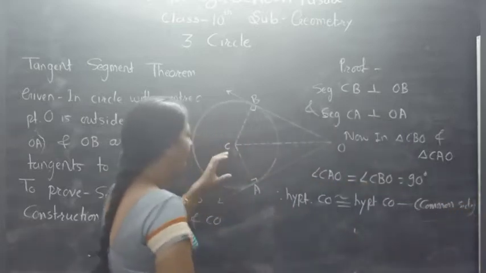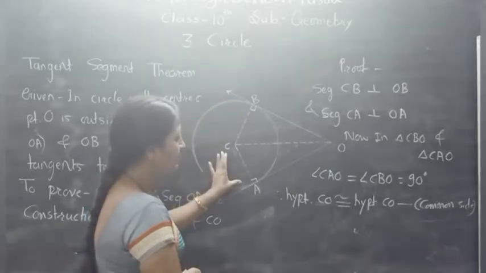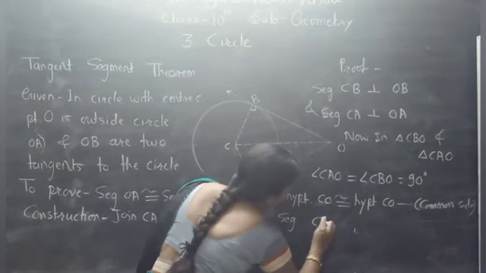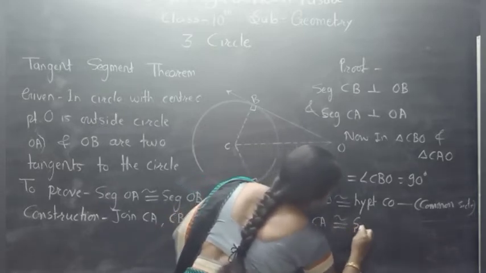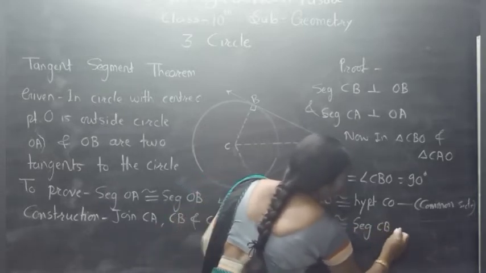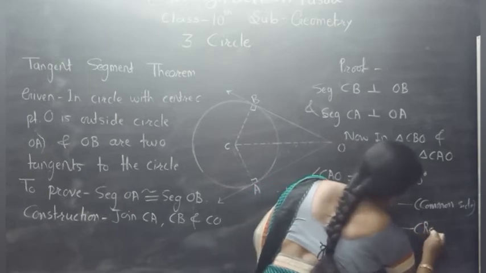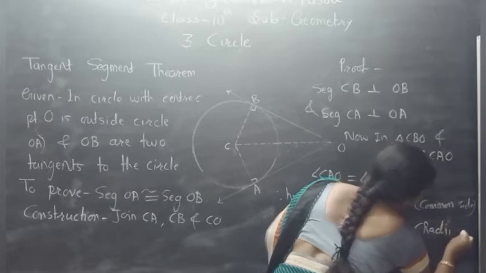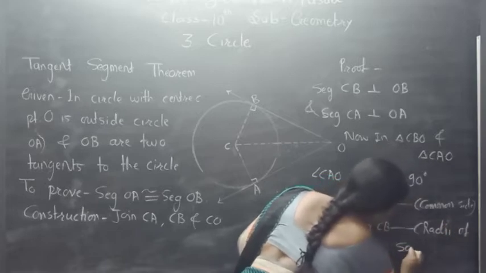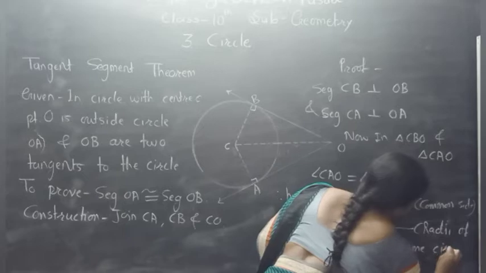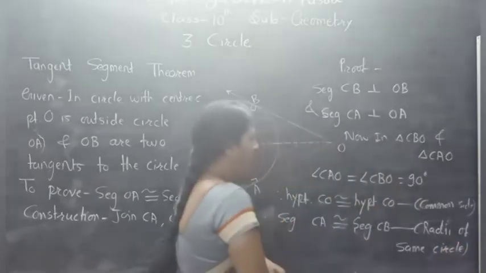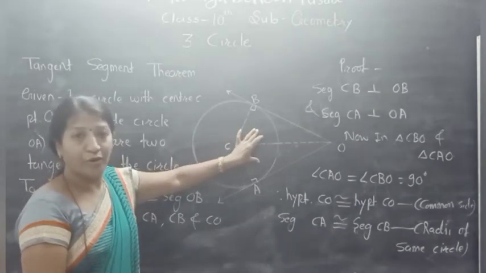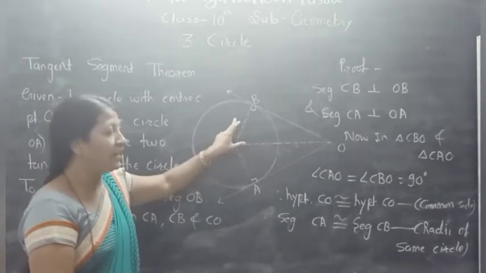Next, segment CB is congruent to segment CA. Segment CA is congruent to segment CB, because they are radii of the same circle. And therefore, these two triangles are congruent by the hypotenuse side test.